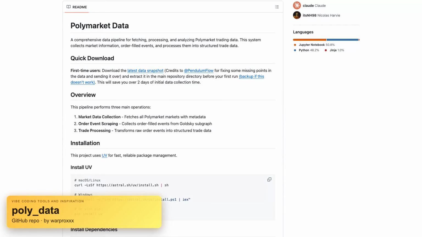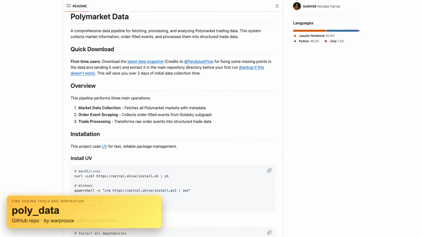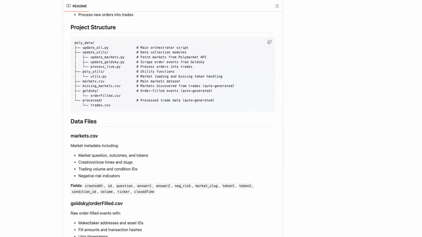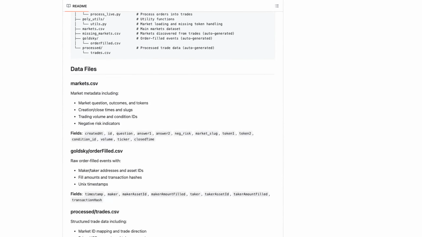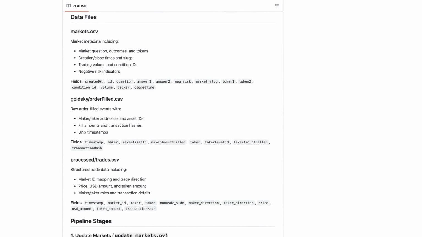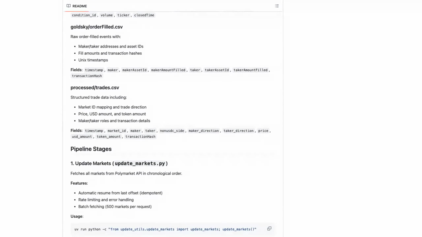Polydata turns Polymarket activity into usable data sets, pulling markets, filled orders, and trades into CSVs you can actually analyze. The workflow gets interesting because it separates the raw event stream from the clean trade layer, so you can either inspect order-filled data directly or jump to processed trades when you want something closer to research ready. It also looks pretty operator-friendly. Grab a snapshot fast, then rerun update and live processing scripts as the market moves.